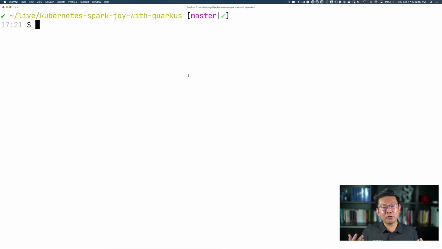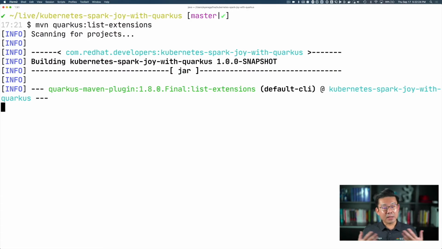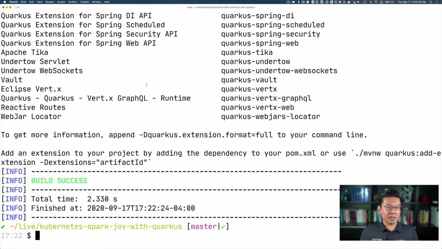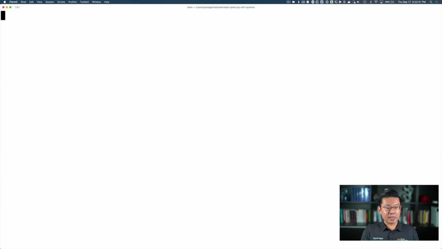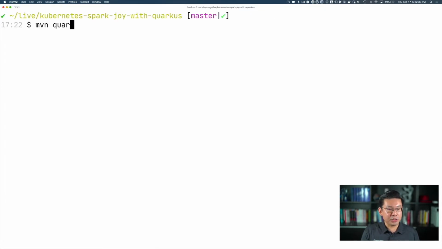So the easiest way for you to generate your Kubernetes YAML files and OpenShift YAML files too is by adding the Kubernetes Quarkus extension. And how do I do that? If I go here to my project, I can do quarkus list extensions. You're able to see a lot of extensions that we have available. If I want to add an extension, I type the magic words, which are quarkus add extension, and I type extensions equals kubernetes.